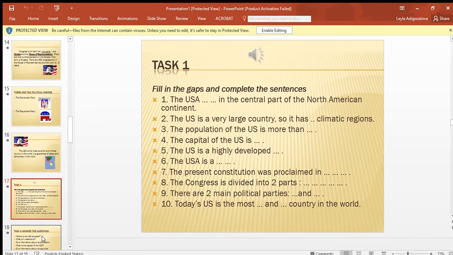So now we have exercises and task 1, which gives us a fill in the gaps and complete the sentences. So let's listen, and after that complete the sentences. Fill in the gaps and complete the sentences. 1. The USA is situated